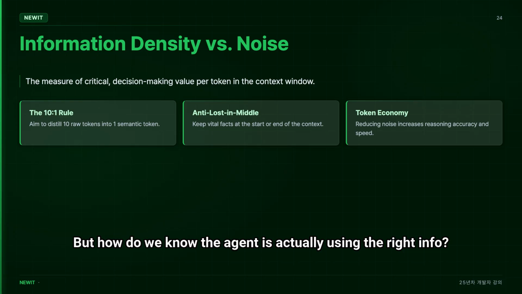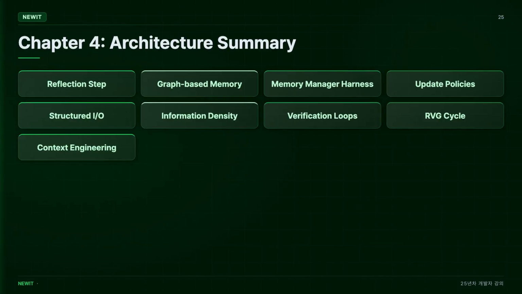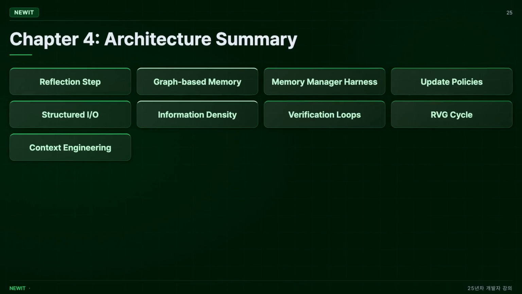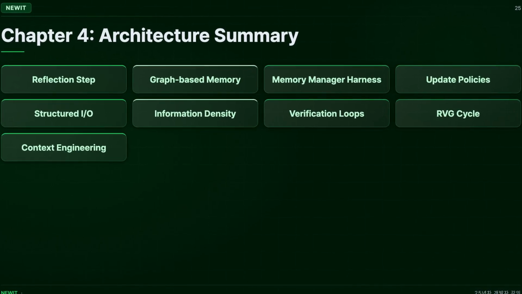But how do we know the agent is actually using the right info? The final layer of a world-class memory architecture is the verification loop. Before the agent acts on retrieved context, it must perform a self-check. Is this retrieved information relevant to the current user query? And does this memory conflict with newer facts? This retrieval verification generation, RVG,